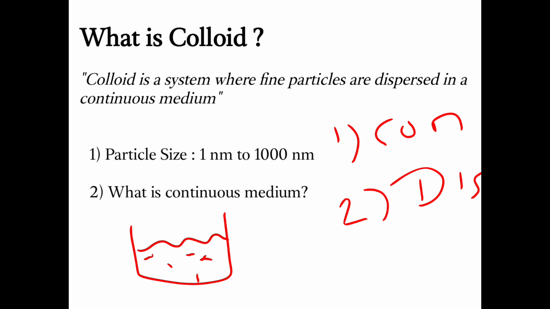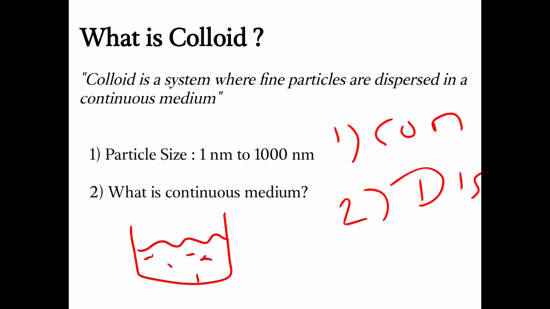So the system which is present in the larger amount is basically the continuous phase, and the particles or the substance which are present in the smaller amount and which are properly dispersed inside the system are known as dispersed phase. Okay, this is the basic definition of it. Right now, we will just go with this slide for now.